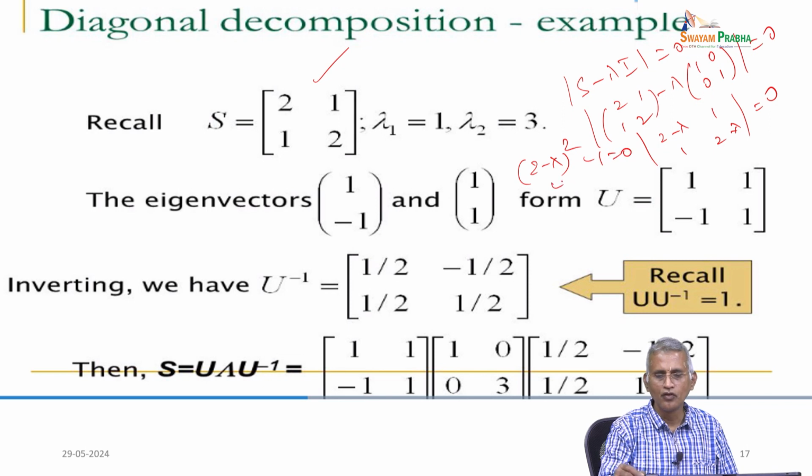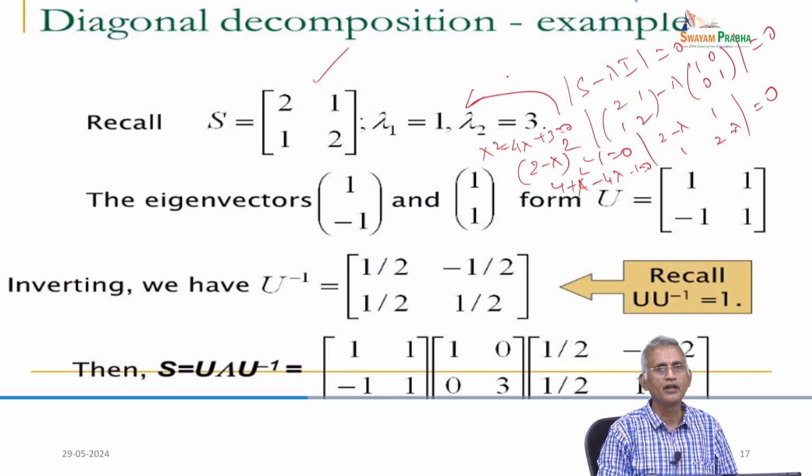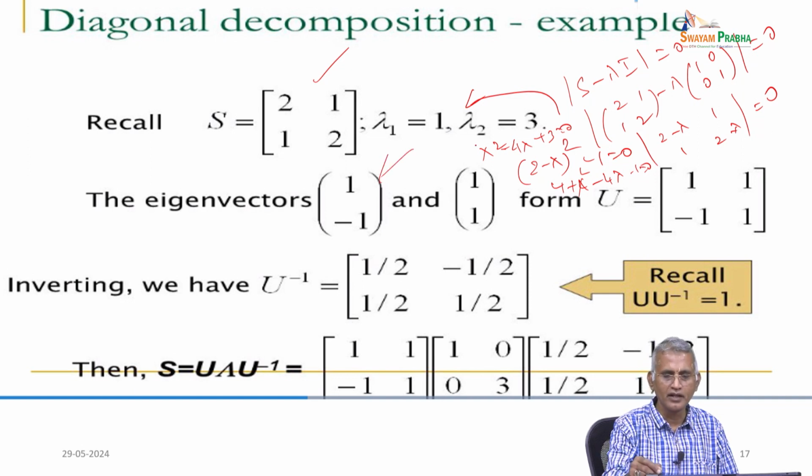Therefore, 4 plus lambda square minus 4 lambda minus 1 equals 0, so lambda square minus 4 lambda plus 3 equals 0. Factoring, you have lambda 1 equal to 1 and lambda 2 equal to 3. We have already done the corresponding eigenvectors, so refer to that.